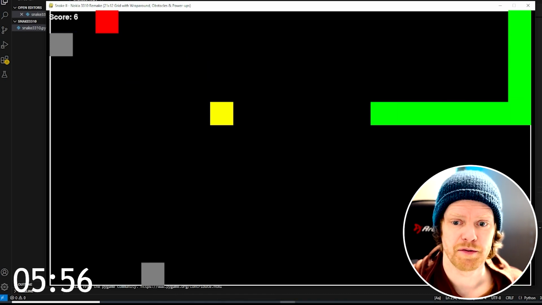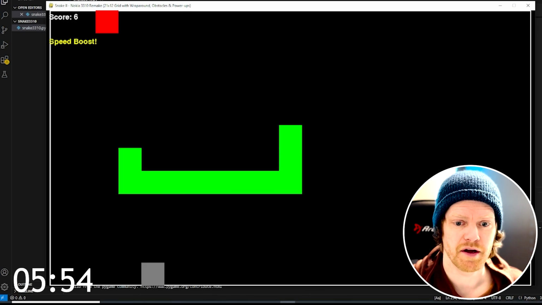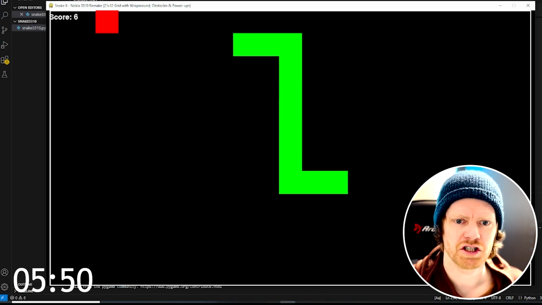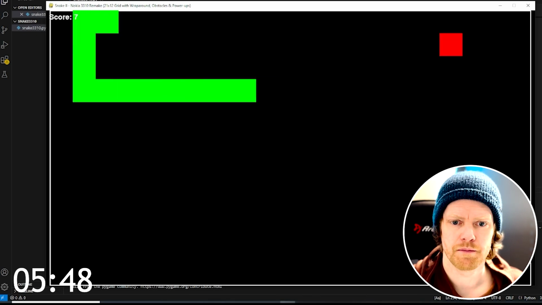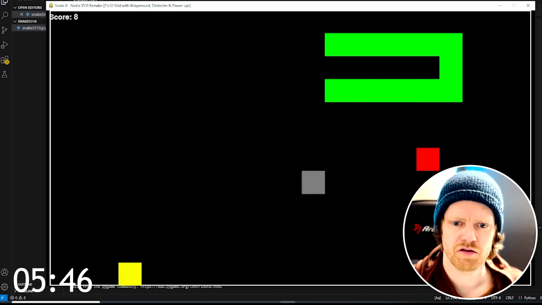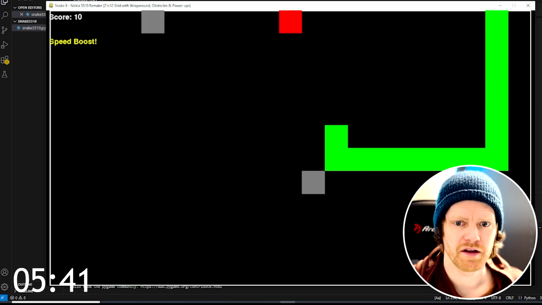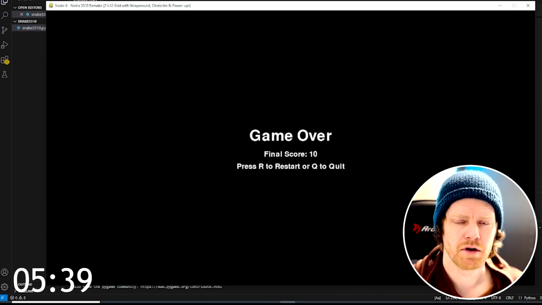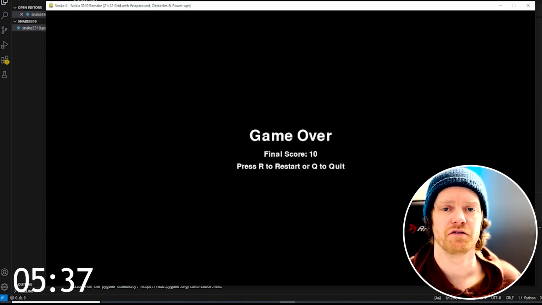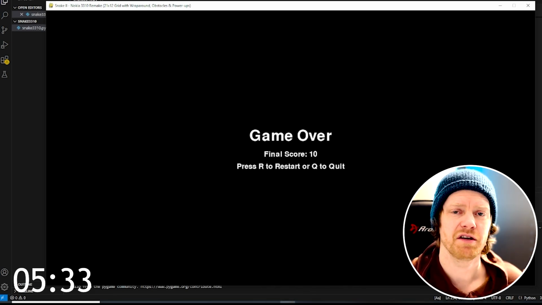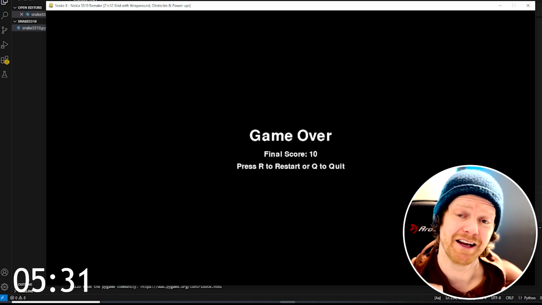So there's a speed boost. This time I make it. Oh, it's a lot quicker. Not sure about how much quicker it is. But we'll have to fix the scoring for that one, because at the moment we're getting the same amount regardless of the speed. So we'll do some updates about that. And of course, when speed boost is active, we need to have a yellow snake.